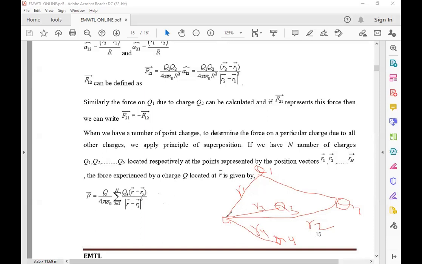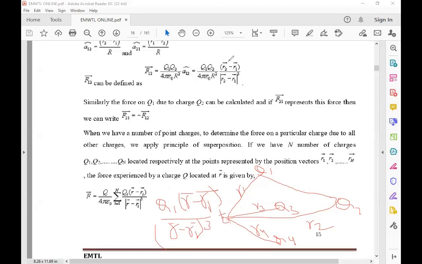That is, the charge Q1 goes with R minus R1, the charge Q2 with R minus R2, the charge Q3 with R minus R3, and charge Q4 with R minus R4. So the values are Q1 with R minus R1 bar divided by R minus R1 bar whole cube, plus again Q2 with R minus R2 by R minus R2 whole cube, and so on.